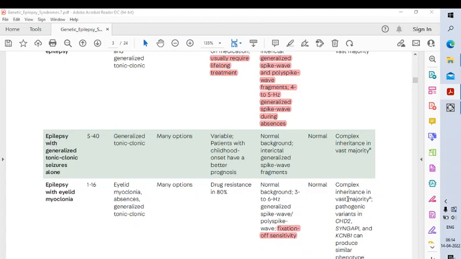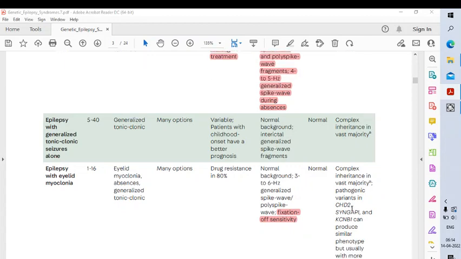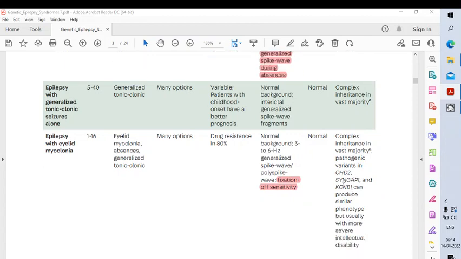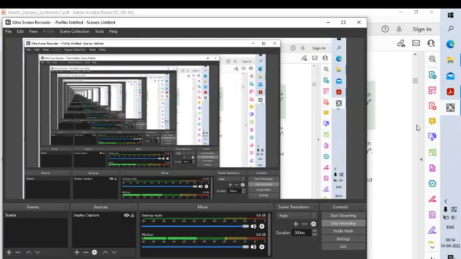Imaging is normal. There is complex inheritance in the vast majority, but some genes like CHD2, SYNGAP1, and others can produce a similar phenotype. They have more severe intellectual disability. So these are the important genetic generalized epilepsy syndromes. Thank you.